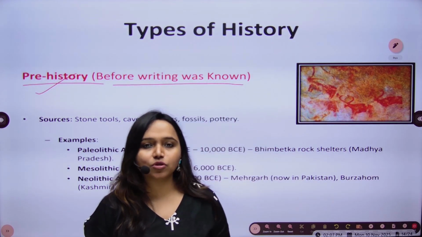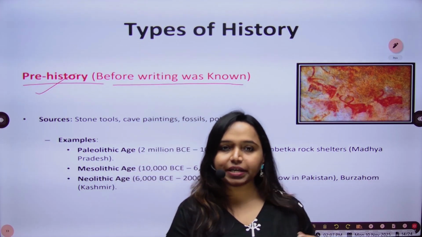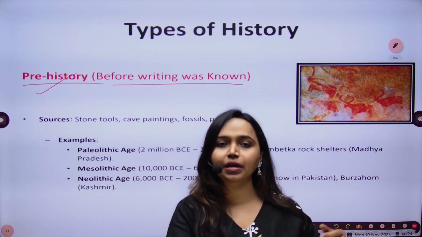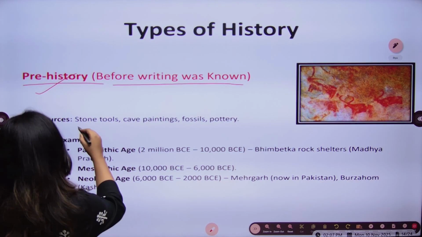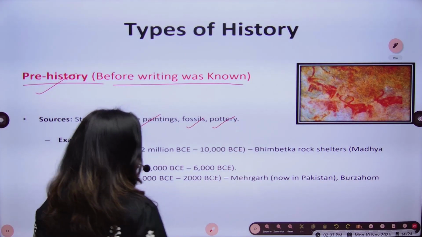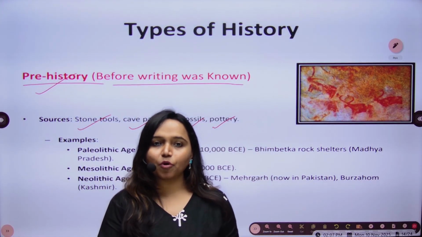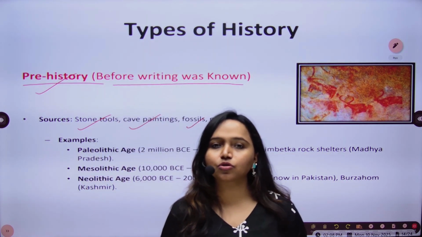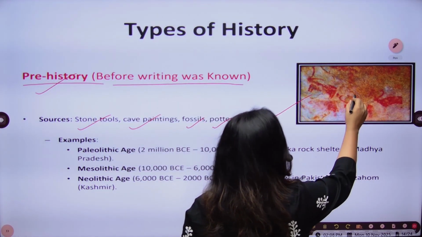And because writing was not developed, we rely on other types of sources such as paintings, pottery, and different archaeological sites to know about that particular time, which is the prehistoric time. So the sources here are stone tools, cave paintings, fossils, and pottery, because literary sources such as books, inscriptions, and different written documents were not available in this period, because writing was not known to the people. Okay, so this is a painting where certain animals are shown.